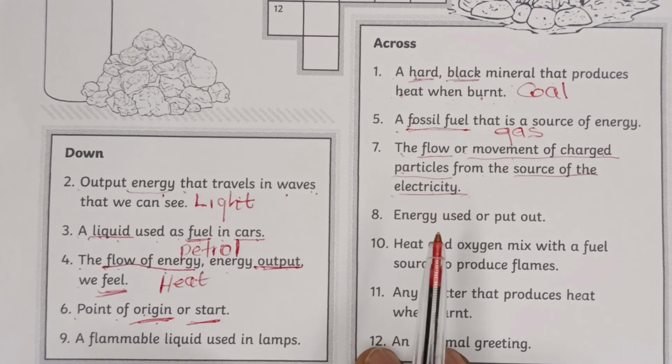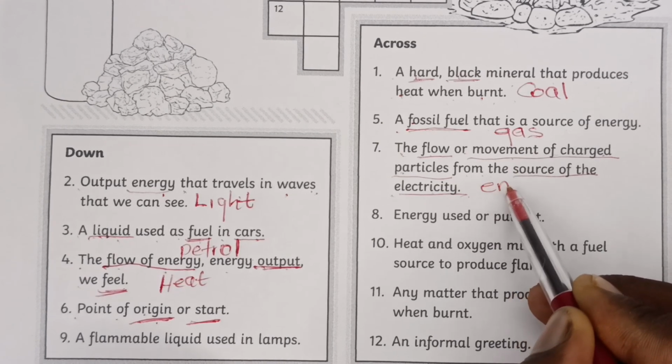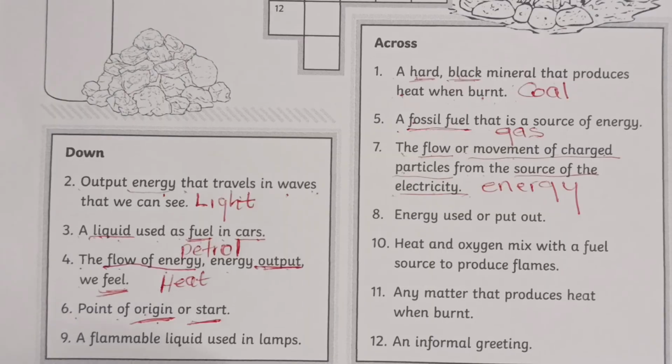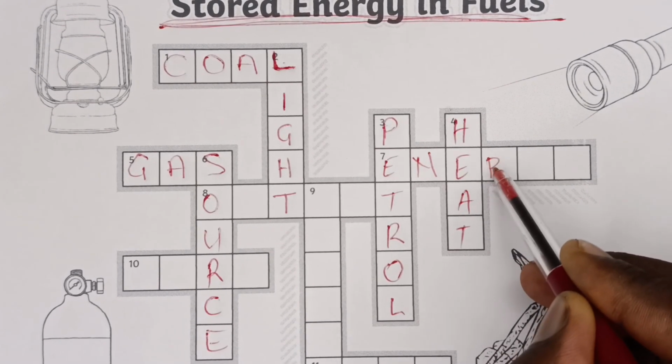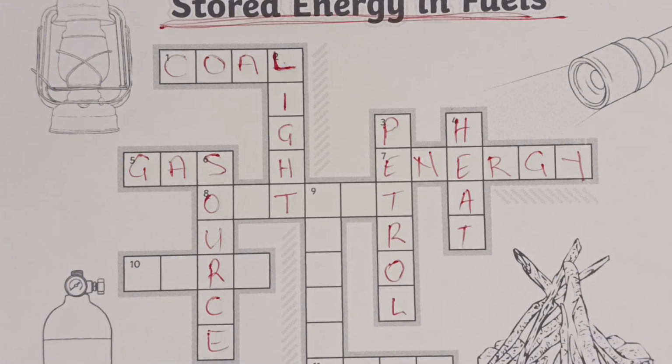So what is that? I think it is energy. Let's go and see if it fits. This is energy. That is the flow or the movement of charged particles from a source of electricity.